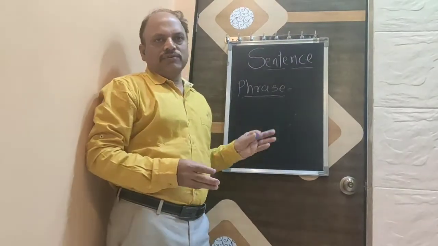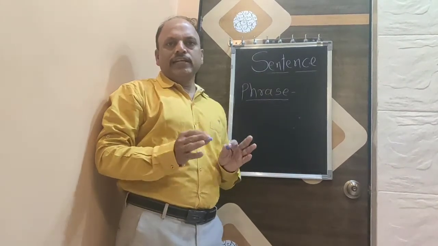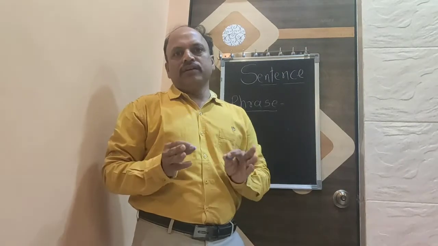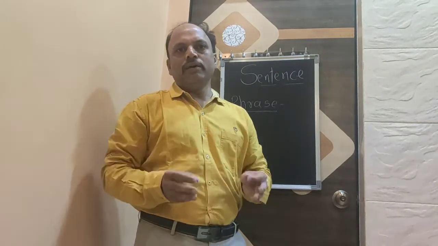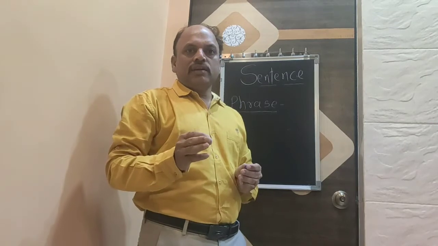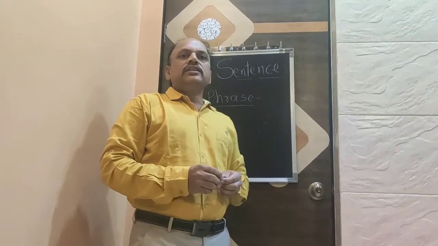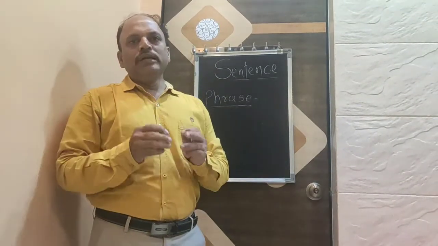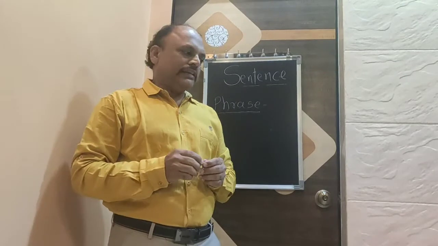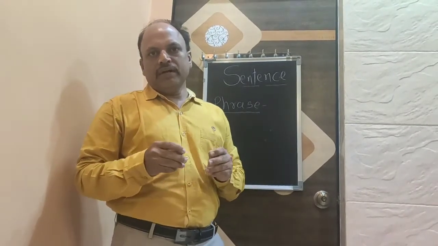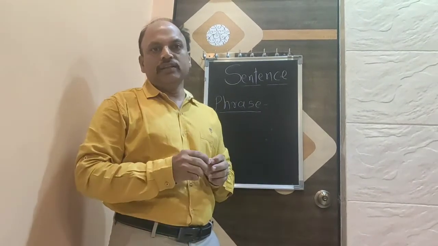Friends, now coming to the parts of a sentence. Every sentence will have two main things. One is subject and another one is predicate. Subject is the main part about whom we are talking. The subject and predicate are the two main things in any sentence. The subject will come in the first part of the sentence, or it may come in the latter part also.